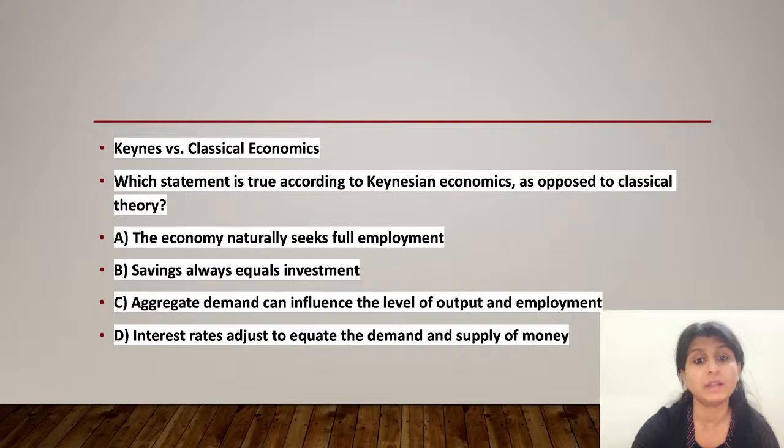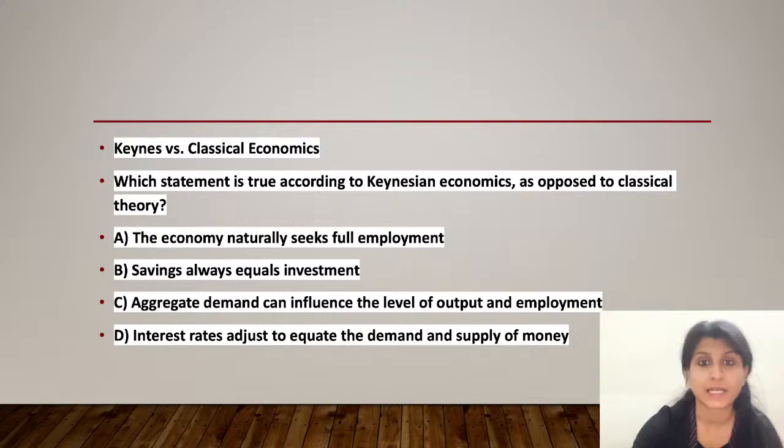Option B, saving always equals investment, is also a classical perspective. Keynesians, however, believe that saving and investment decisions are not always coordinated, leading to the economic fluctuations that we all see in the present times.